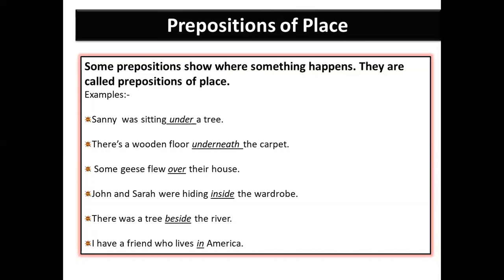When we talk about them, we can understand this with the help of examples. First one is Sandy was sitting under a tree. So what is the position? Under. Where was she sitting? Under. Some geese flew over their house. So again, over is the place. John and Sarah were hiding inside the wardrobe. There was a tree beside the river.